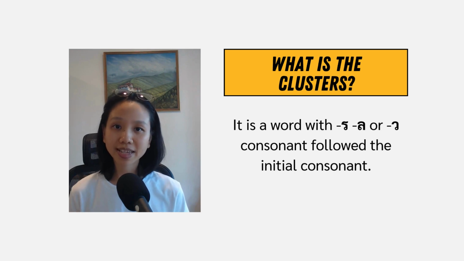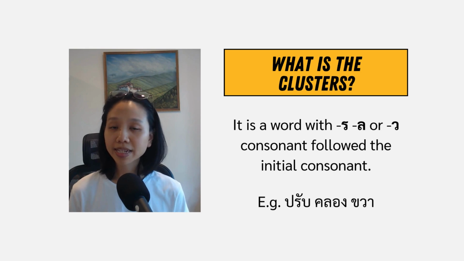Let me show you the example. ปรับ. ปอปลา is the initial consonant and รอเรือ is the clustered consonant. คลอง. คอควาย is the initial consonant and ลอลิง is the clustered consonant. And the last example, ขวา. ขอไข่ is the initial consonant with vowel as the clustered consonant.